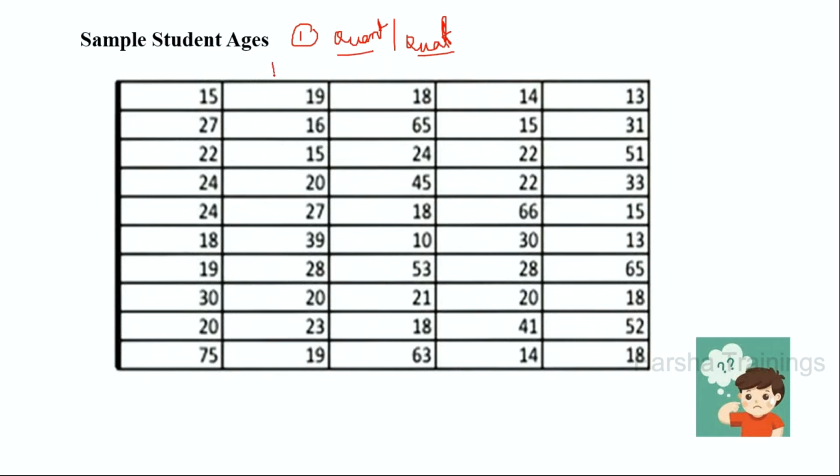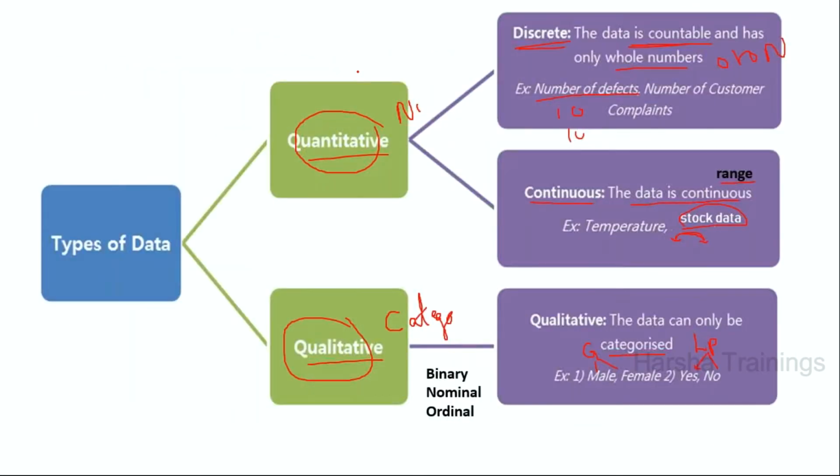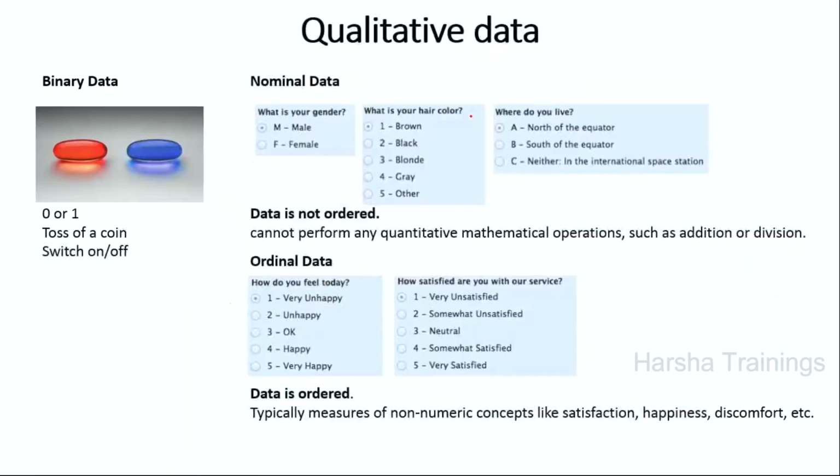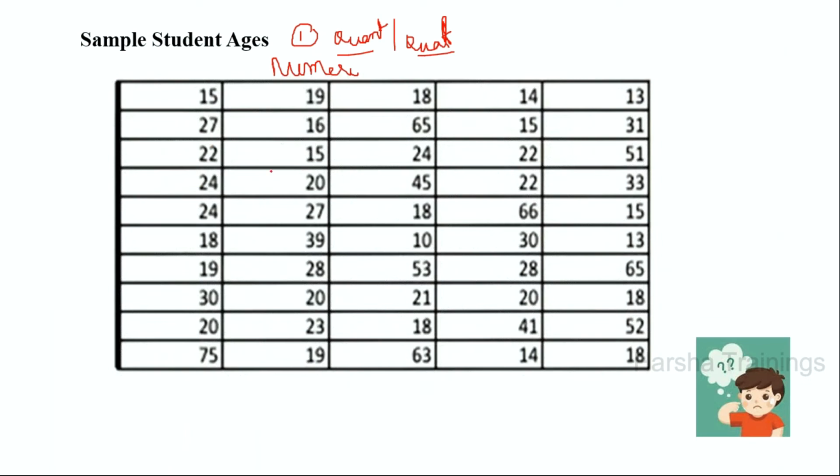Is it quantitative only? Because we are representing the data in the form of numbers. Let me go back to this slide. Look here, this is quantitative. Quantitative means numeric, which we classify into discrete and continuous. Discrete means, for example, the number of defects. If I write a program, I may get 10 errors, and 10 is discrete. Here you are also finding 10, 15, 20. Shall I call this numeric data, and within numeric, a subcategory as discrete? Can you please respond?